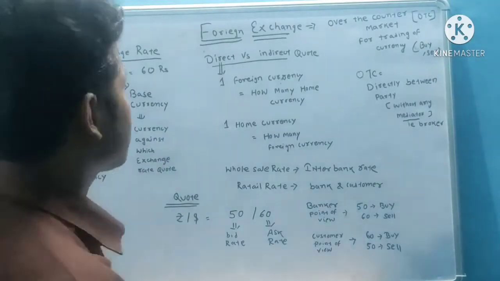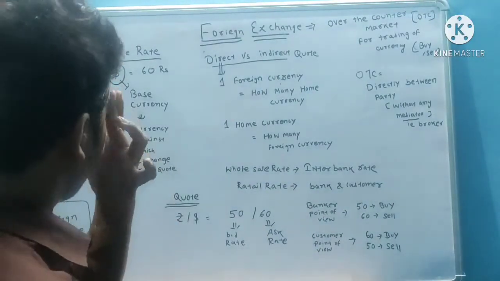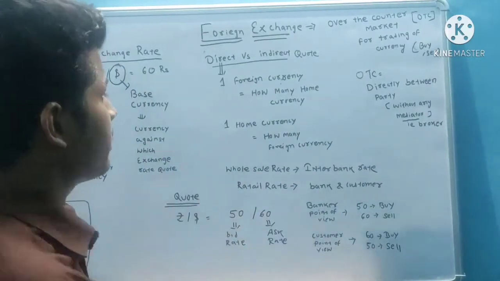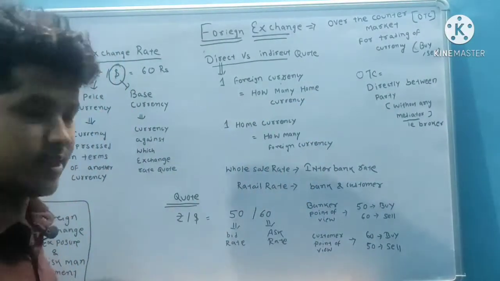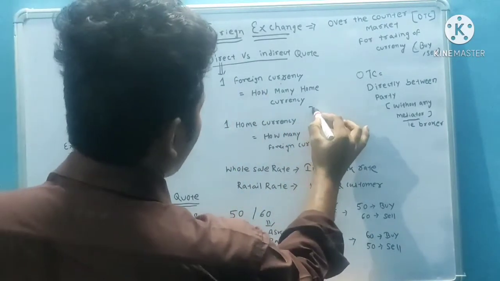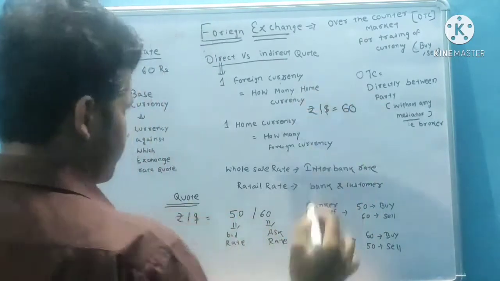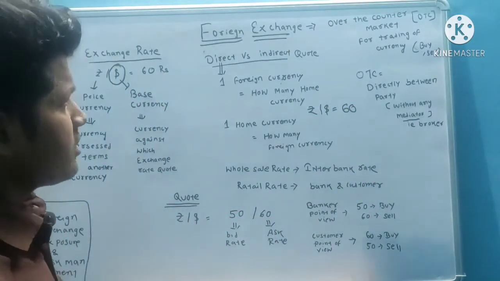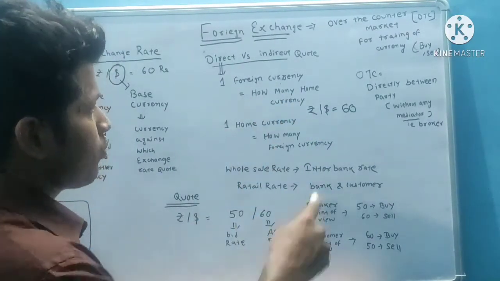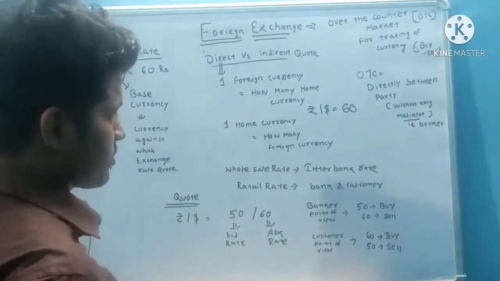Now let's come to the discussion of direct versus indirect quote. What is a direct or indirect quote? A direct quote is one foreign currency equal to how many home currency. Rupee by dollar is equal to 60. Here it is a direct quote because one foreign currency, that is $1, is equal to how many home currency, that is, how many rupees.